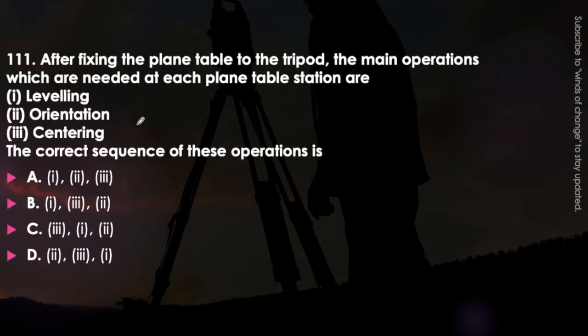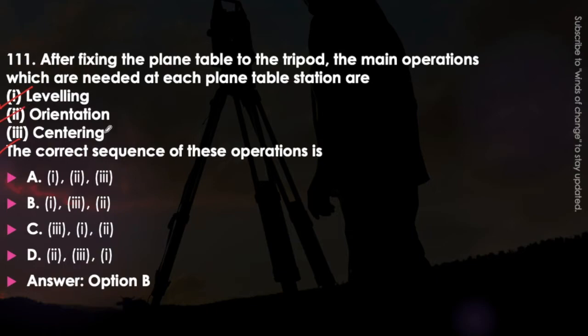Try to find it out. What will be the correct sequencing of leveling, orientation and centering in case of fixing of the plane table? The answer will be option B, first, third and second. That is, whenever we set the plane table, first of all we go for the leveling operation, then we do the centering, and then we finally orient it in the proper direction.